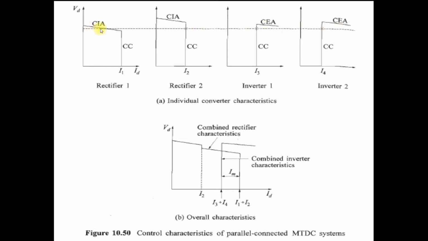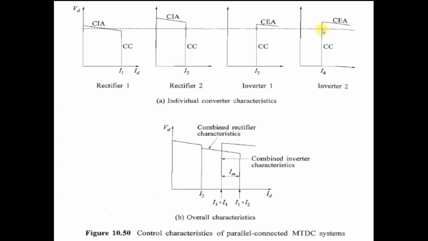Here converter 1, or rectifier 1, is operating at constant ignition angle. When the rectifier is operating at constant ignition angle, it means it operates in the voltage control mode. So rectifier 1 is operating in voltage control mode. The rest of the converters, rectifier 2, inverter 1 and inverter 2, operate in constant current. You can see the intersecting point on the CC line, which means the constant current line. Here is also an intersecting point with the CC line, the constant current line.